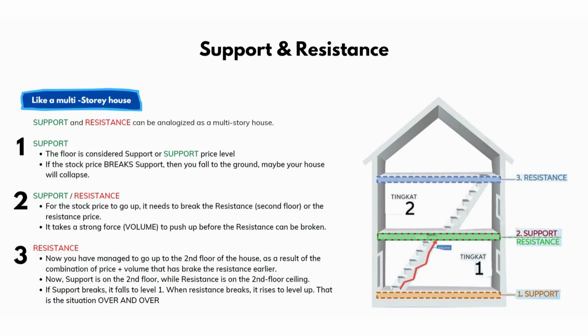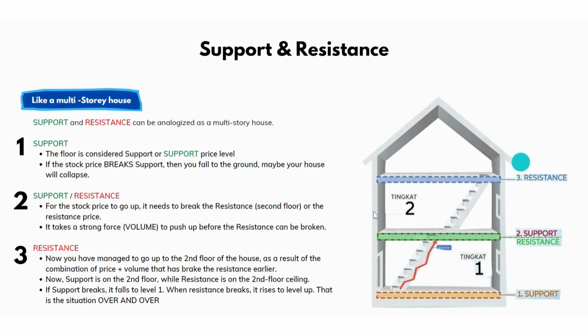Number 3 is resistance. Now you have managed to go up to the second floor of the house as a result of the combination of price plus volume that broke the resistance earlier. Now support is the second floor, while the resistance is the second floor ceiling. If support breaks, it falls to level 1. When resistance breaks, it rises to a level up. The situation repeats over and over.